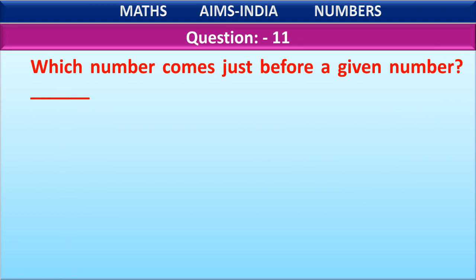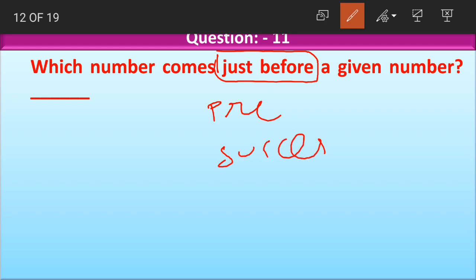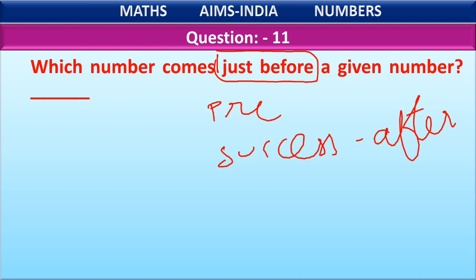Question number 11. Which number comes just before a given number? Remember this term here, just before. As I said, before means pre, and success comes when, children? Success always comes after. So which number here comes just before a given number? Option A, even number. What are even numbers? Even numbers are those which have 0, 2, 4, 6 and 8 at their ones place. Does it say anything about coming before a given number? No. So it's not option A.